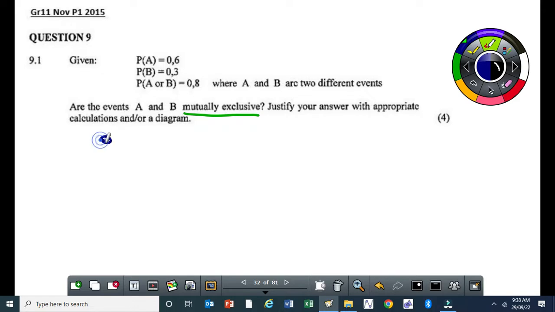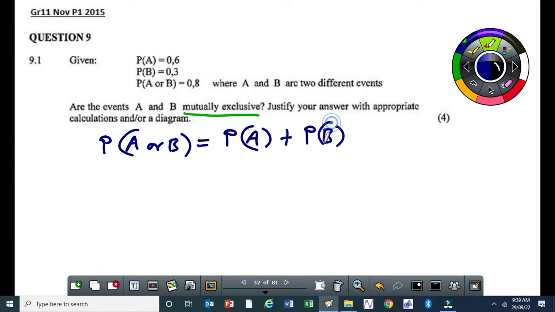So to answer this, first let's write the equation for mutually exclusive events. The probability of A or B is equal to the probability of A plus the probability of B. Okay? So what this means is, if the two events are mutually exclusive, the probability of A or B, which is 0.8, must be equal to the sum of the probability of A and the probability of what? Of B. That's how easy it is.